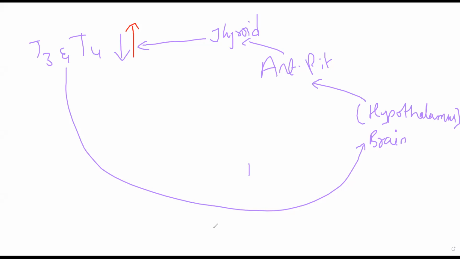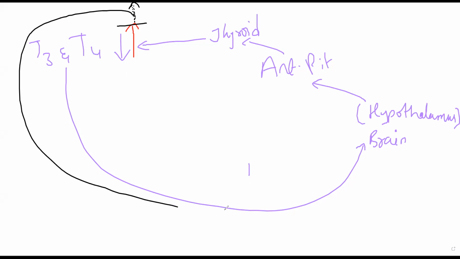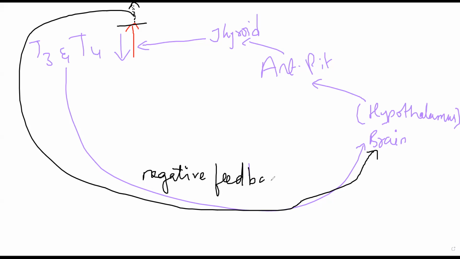Now let us suppose it has come back to normal and it is breaching normal. It is going in excess quantity now. So the end of red arrow is essentially, let us suppose up to this point is normal level. अब इसके ऊपर जो जा रहा वो abnormally high level में जा रहा. Whenever this again goes into higher level, this again sends a signal to your brain. There are specific receptors present in your brain. They will sense this change in the hormone level and they will send a stimulus to your brain. This stimulus that is going back is called negative feedback. Okay, this whole loop is called negative feedback loop.